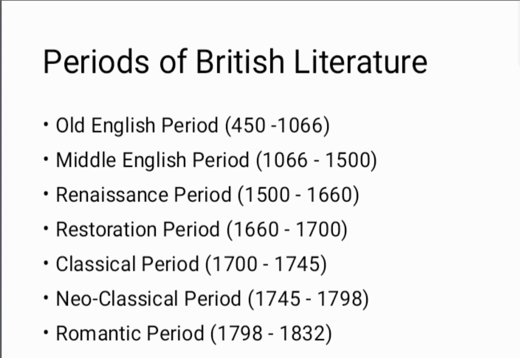The second period is the Middle English period. The time period of the Middle English period is 1066 to 1500. In this period, we will come across Chaucer, and we will also study the age of Chaucer. During this period, Gawain literature is very important, pagan literature is very important. So in the Middle English period, we will discuss Gawain literature. Sir Gawain and the Green Knight is the important work in the Middle English period.